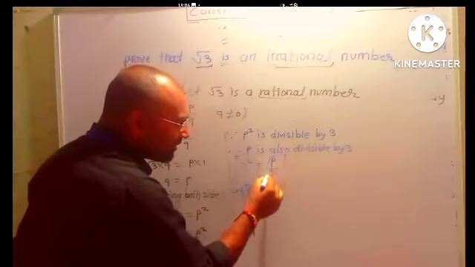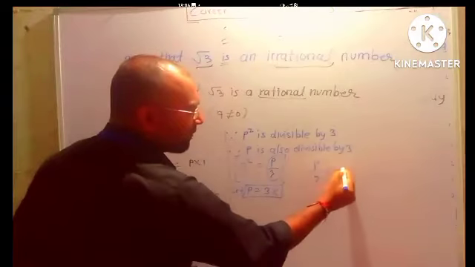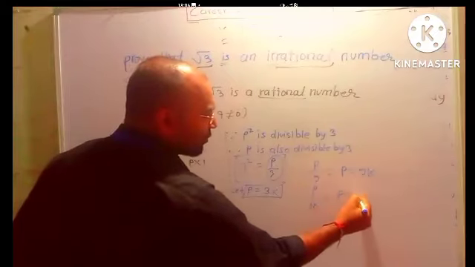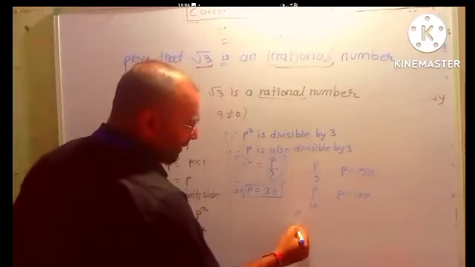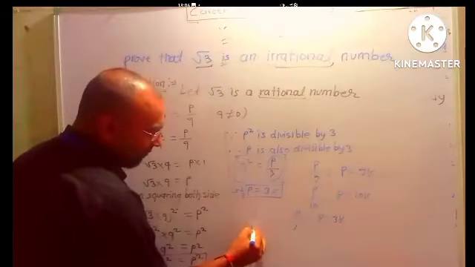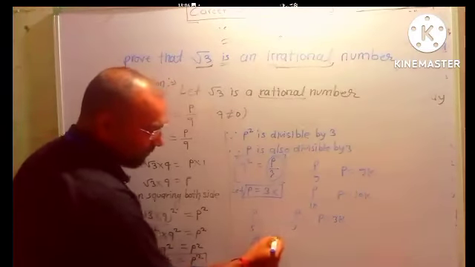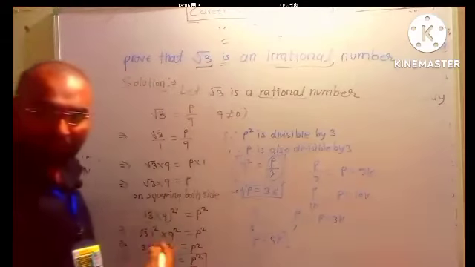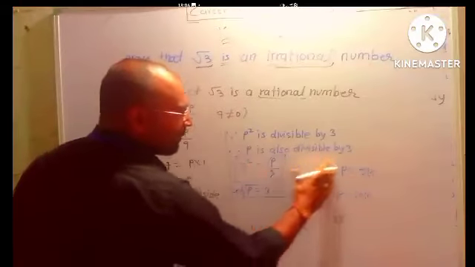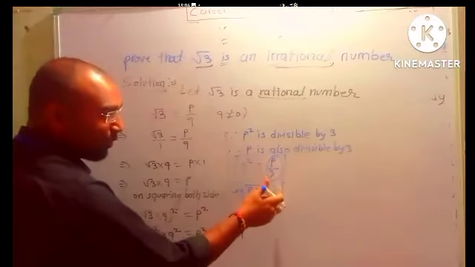Just simply remember the right hand side. Whatever you get, if you get P divided by 9, we have to write P is equal to 9K. If you get P divided by 10, we suppose P is equal to 10K. If you get P divided by 3, P is equal to 3K. If you get P divided by 5, then P is equal to 5K. Now is it clear? Yes, sir. So what did we get here? P divided by 3, which means P is equal to 3K.